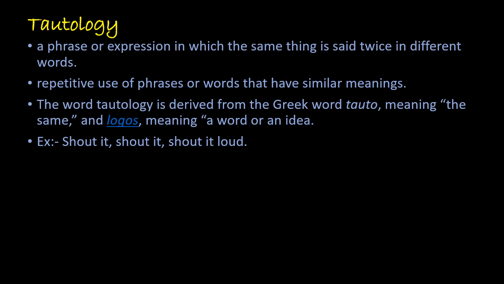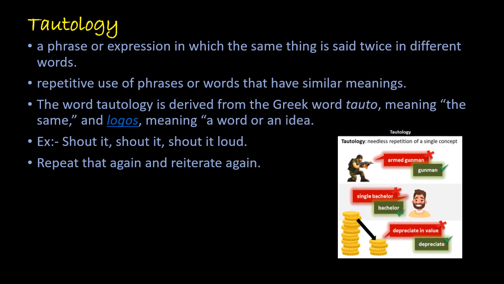Example, shout it, shout it, shout it loud. Shout itself is loud, and shout it loud has the same meaning with two different words. So that's why it is tautology. Repeat that again and reiterate again. Repeat itself, the meaning is again. So the same meaning is used with different words. That is why.